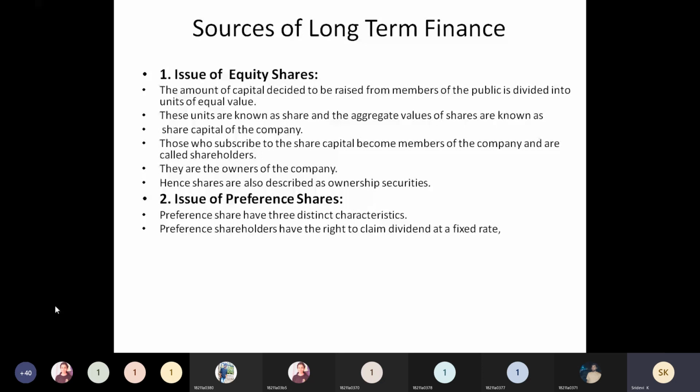If the profits of the company are less, the company will not pay the dividend. That may make investors not invest in these preference shares. So all those are the disadvantages of preference shares.